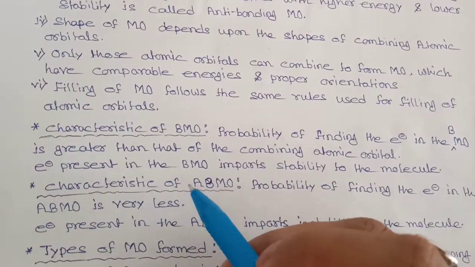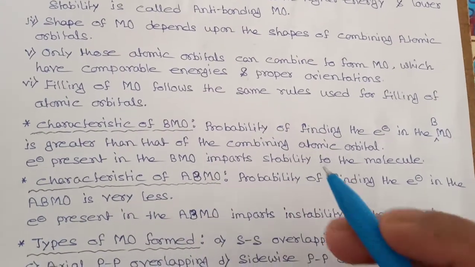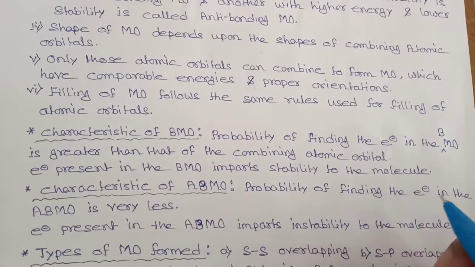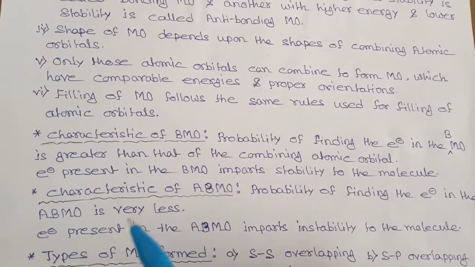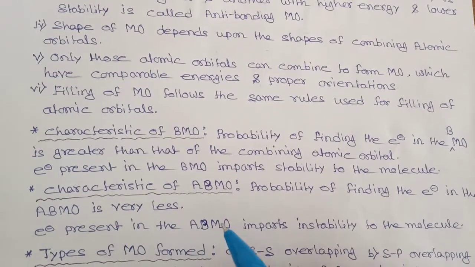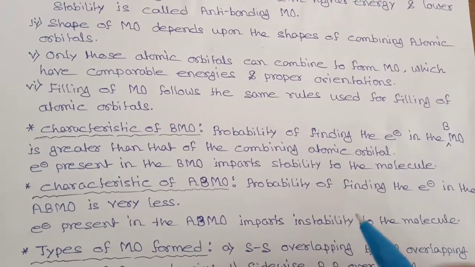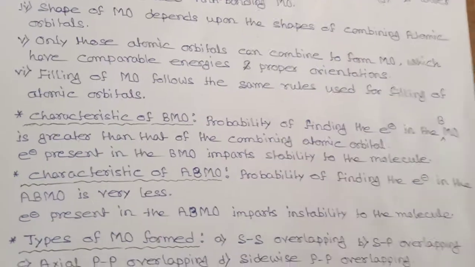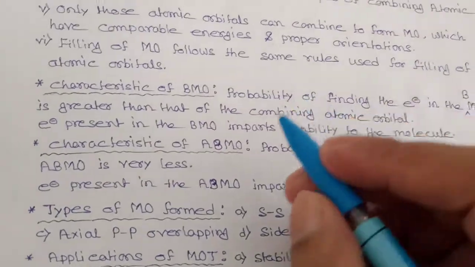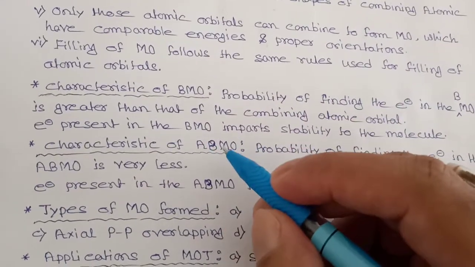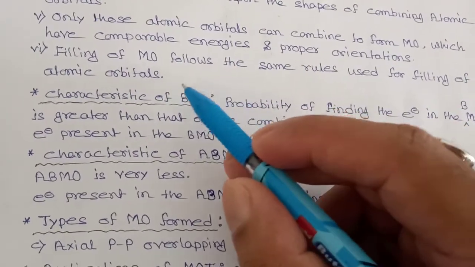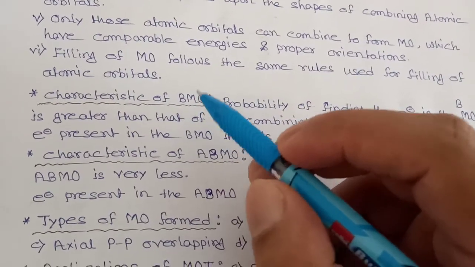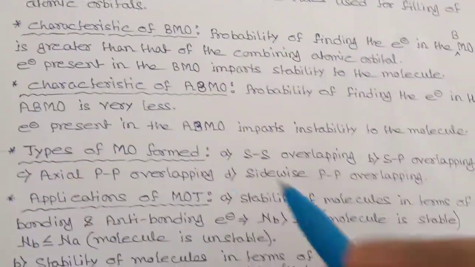And characteristics of antibonding molecular orbital. Probability of finding the electron in the antibonding molecular orbital is very less, and electrons present in the antibonding molecular orbital impart instability to the molecule. When there are electrons in antibonding molecular orbital, the molecule will be unstable, and when there are electrons in bonding molecular orbital, the molecule will be stable.